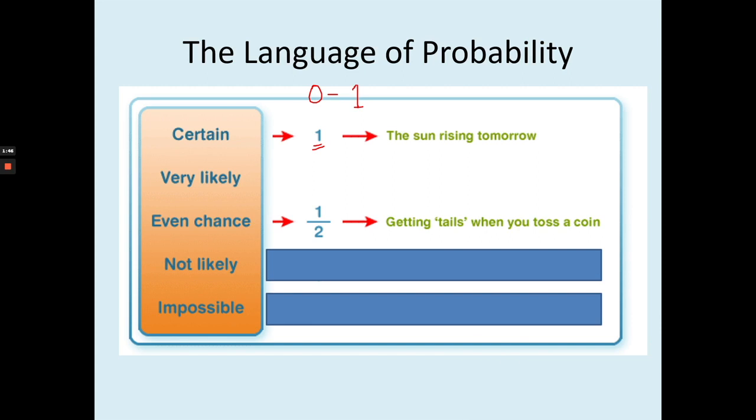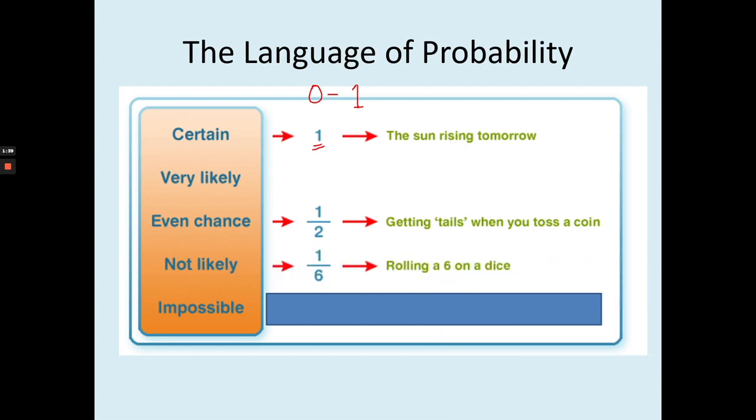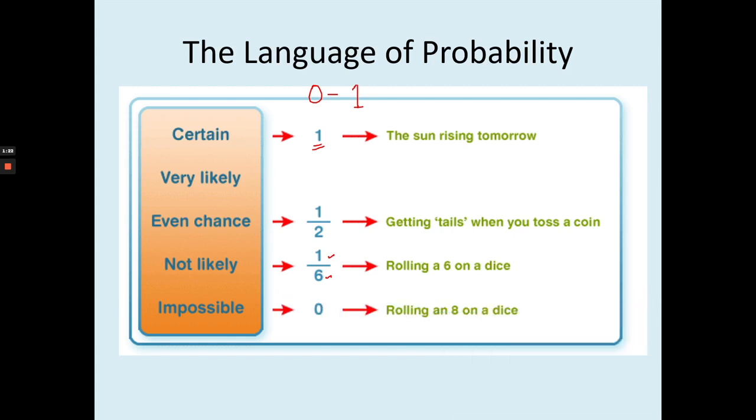In fraction, it's 1 out of 2, like getting tails when you toss a coin. Not likely: 1 over 6, as an example; it can be 1 over 7, 1 over 9, or 2 over 9, so it depends. Rolling a 6 on a dice: you are throwing a dice, and there's just one chance out of 6 chances that you might get a 6. And the last one, impossible: rolling an 8 on a dice. You are thinking about the chances of scoring an 8, which is impossible, because on a dice you just have 1 to 6.